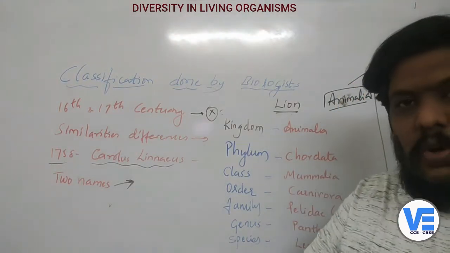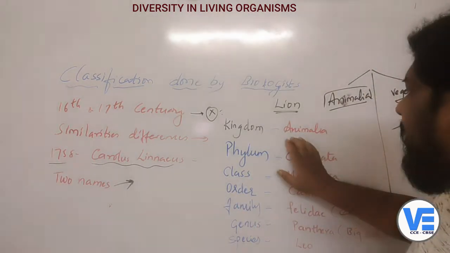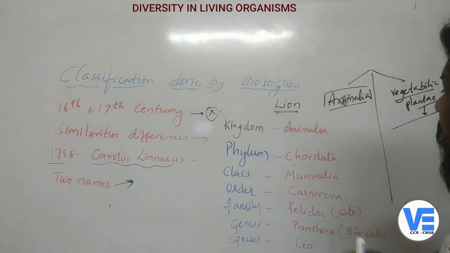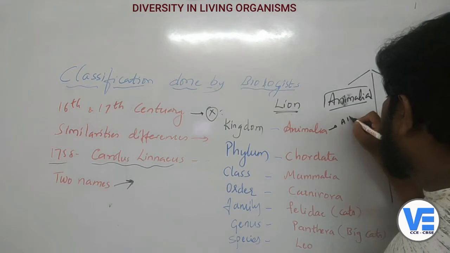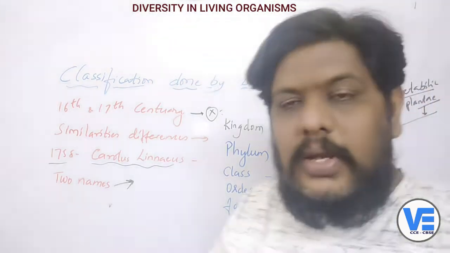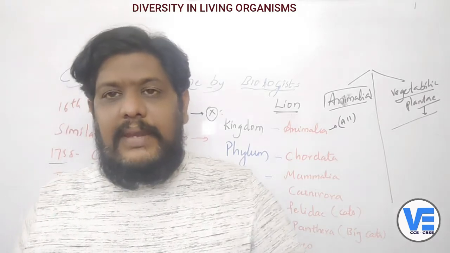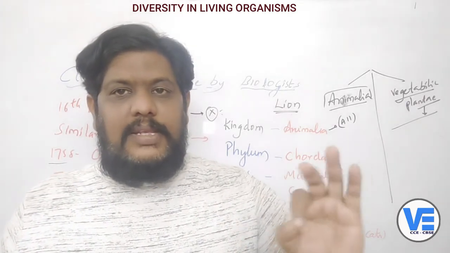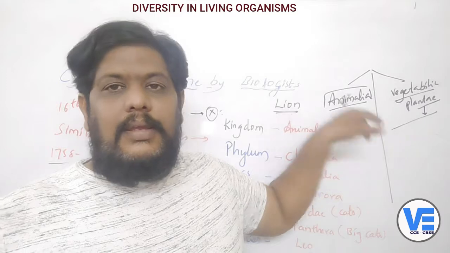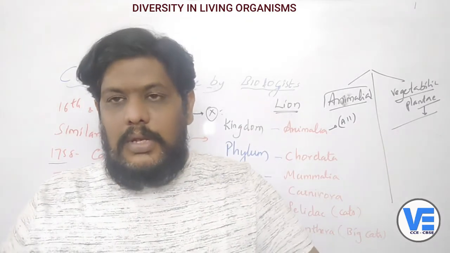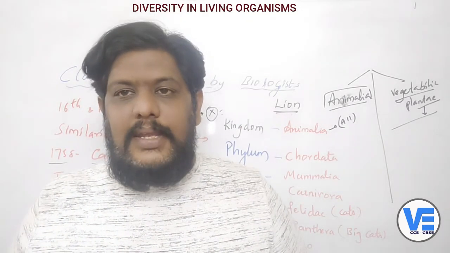So all the animals, each and every living organism that is an animal, are present in the kingdom. That means n number of animals are there in the kingdom.